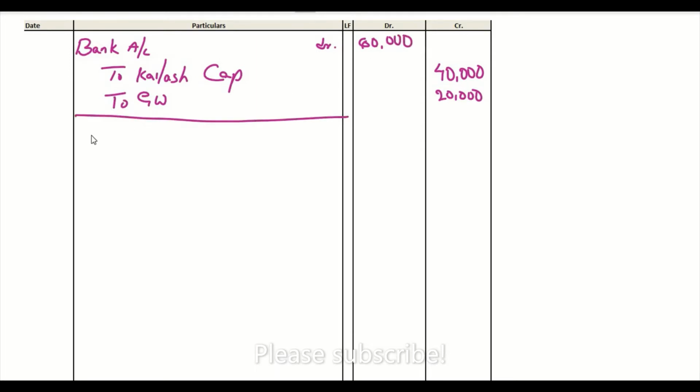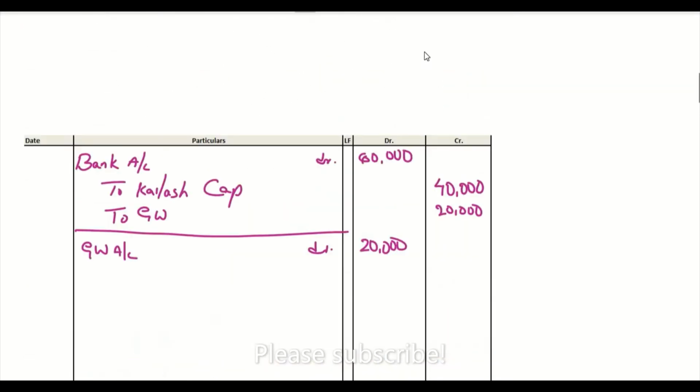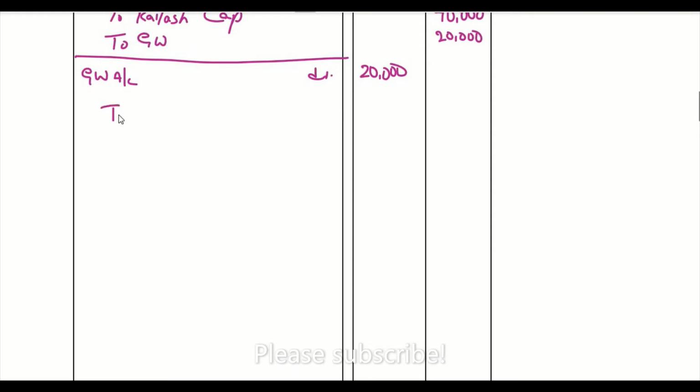Now whatever goodwill he brought, that has to be distributed to the old partners in their sacrificing ratio. So premium on goodwill account debit, 20,000 is the goodwill, and we already found the sacrificing ratio, which is 2:3. So to Vimal capital, to Nirmal capital. So 20,000 divided in 2:3 ratio, it's going to be 8,000 and 12,000. That's the sacrificing ratio.